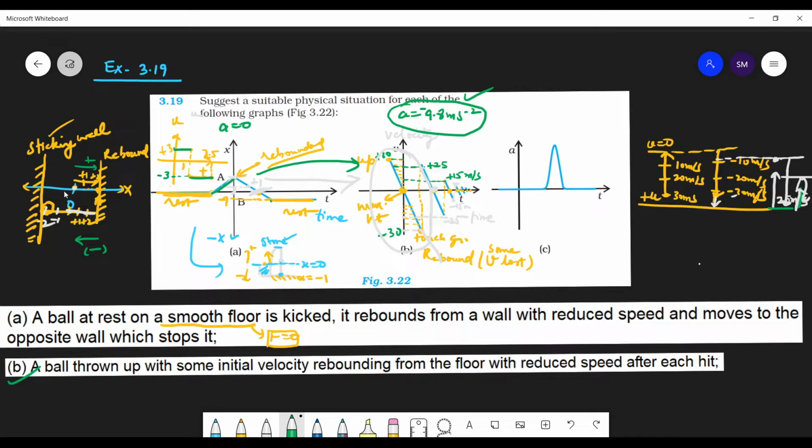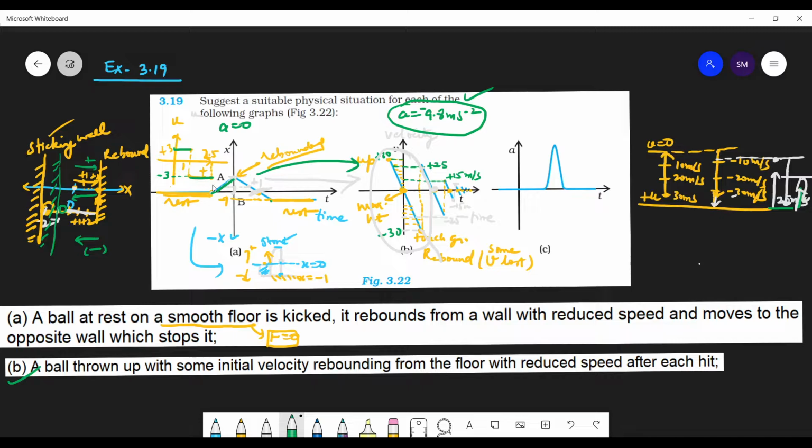Because this time also is counted, the wall is supposed to be a little bit here, not that far. So the wall is supposed to be here only. But it is beyond the origin, right?